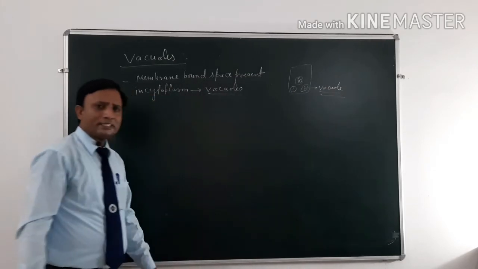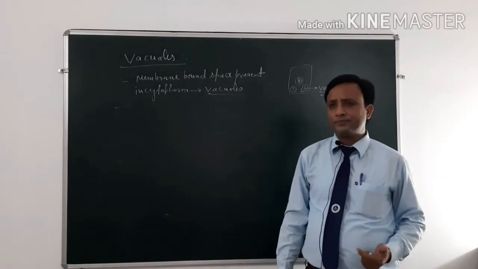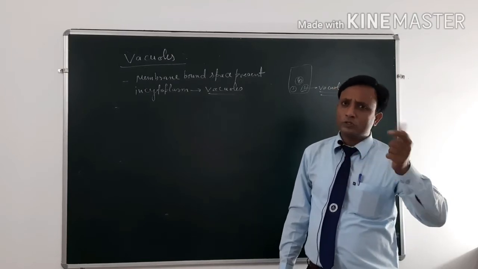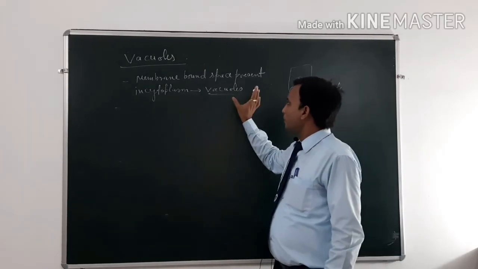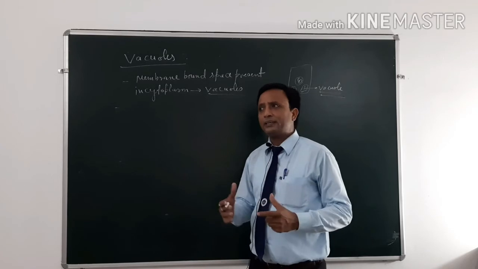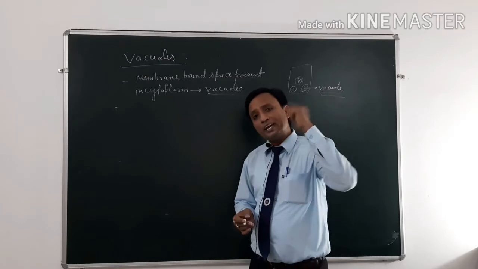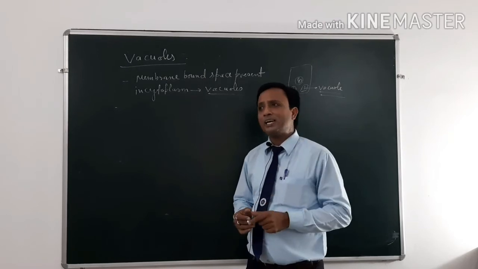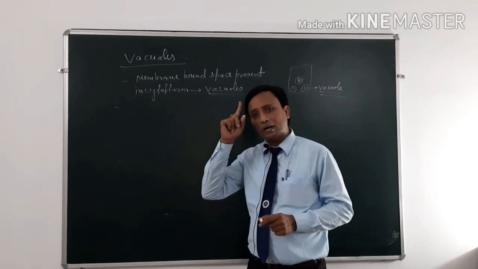The vacuoles are present in the cytoplasmic area. The vacuoles are of different types: plant vacuoles, animal vacuoles, depending upon the reserve food materials, they are also of different types. So I will discuss that later. The plant vacuoles are well developed and present in the center of the cell. They contain various types of cell sap, inorganic and organic content. But in case of the animal cell, the vacuoles are many in number and very small in size, and are less developed. So vacuoles are well developed and well functional in case of plant cells.